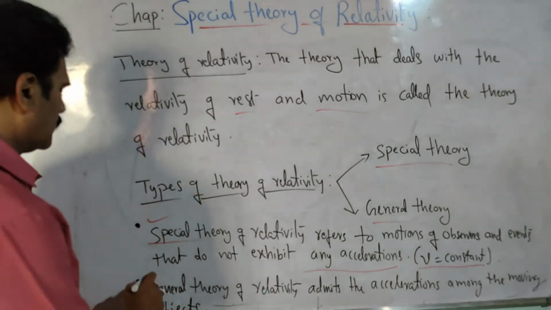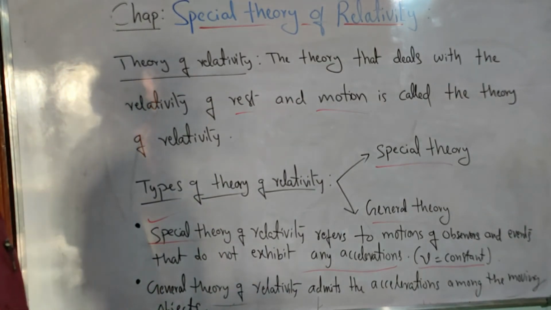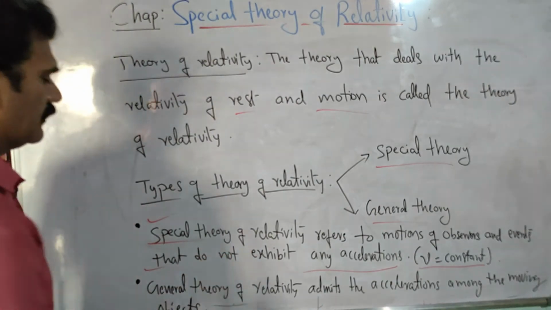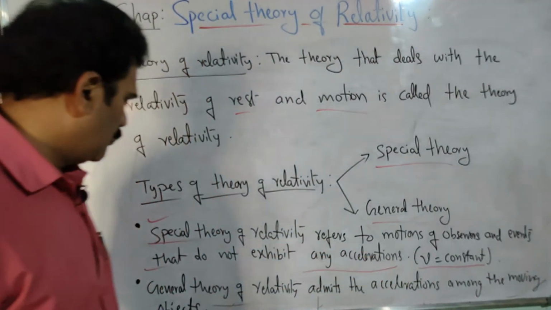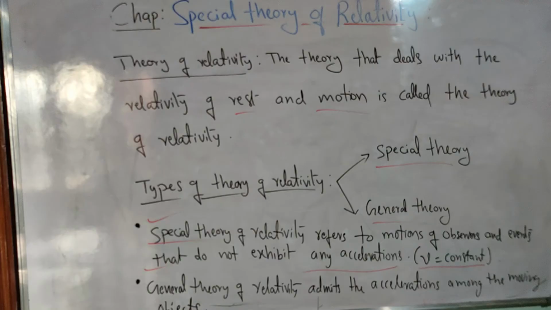Suppose acceleration is admitted in the measurement, then that is called the general theory of relativity. So the general theory of relativity admits the acceleration among the moving objects.